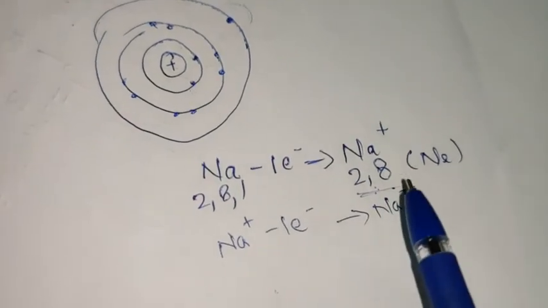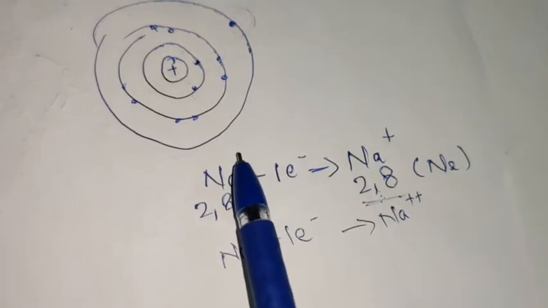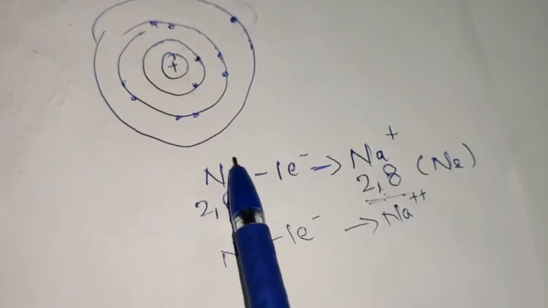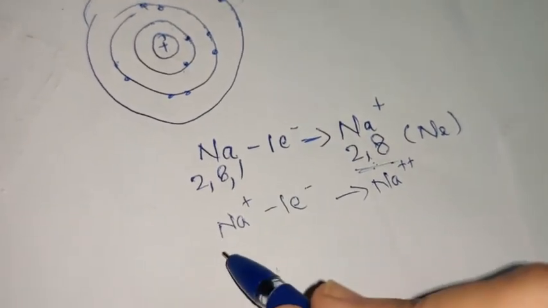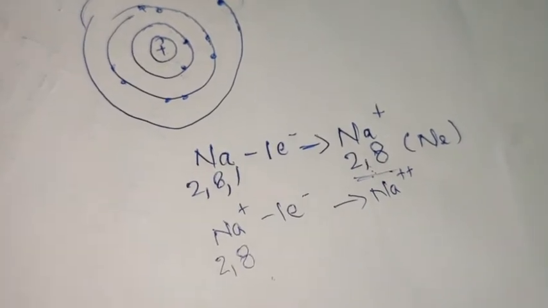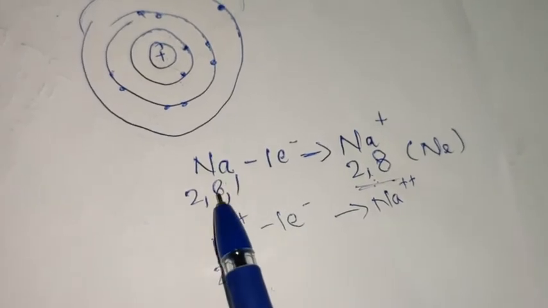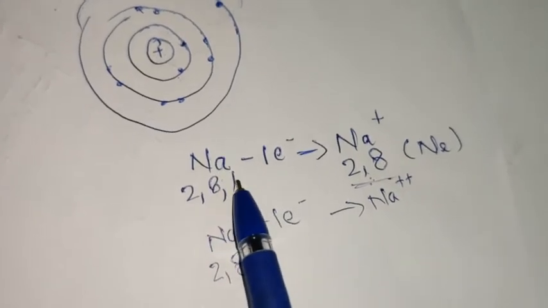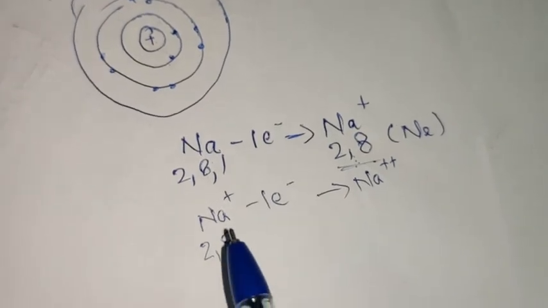Why? Because it has already acquired stability, and in the first case the electron is removed from a neutral atom, whereas in the second case the electron has to be removed from a cation. And remember this, children, or you can note it down in your notes, that removing an electron from the neutral atom is comparatively easier than removing an electron from a positively charged atom.